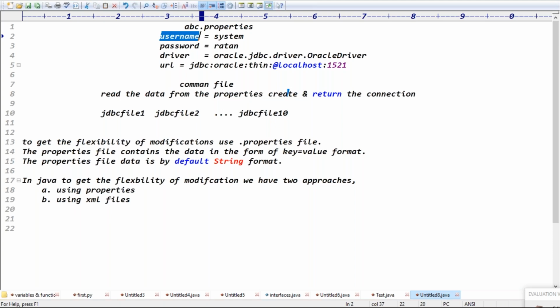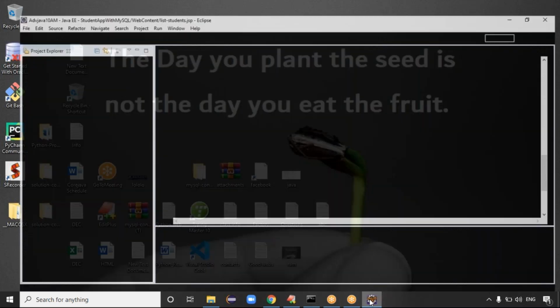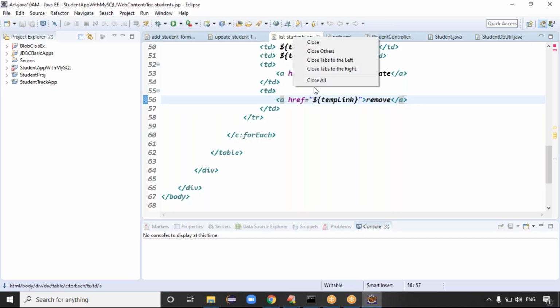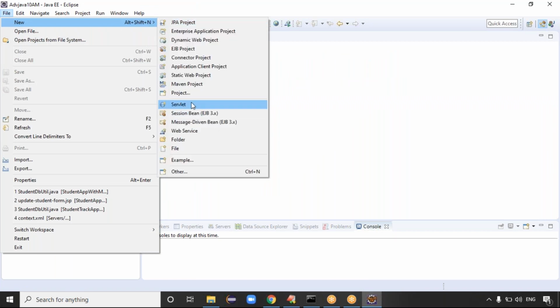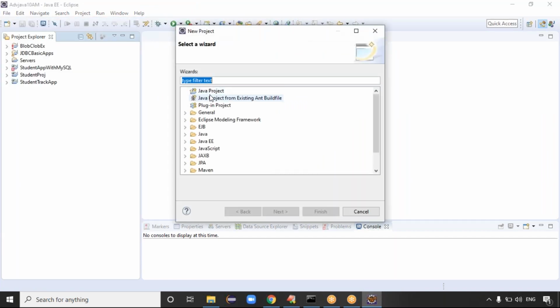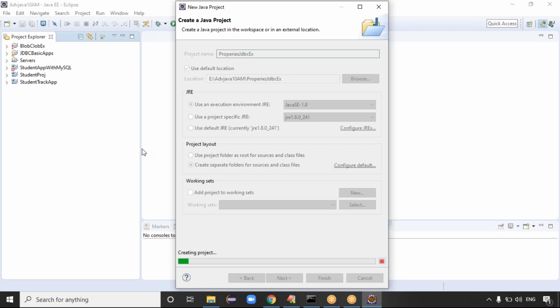We can do the step-by-step process, guys. We can create a new project for today's class example. Close all, go to the File menu and click on New. I want to create a normal Java project. Select the normal Java project, click on Next, and name it properties JDBC example. Then click on the Finish button.